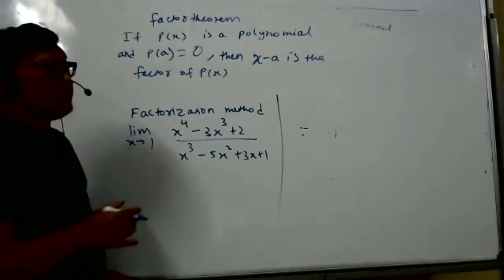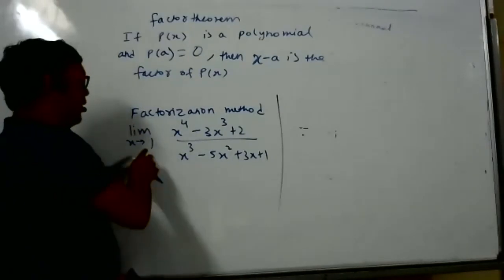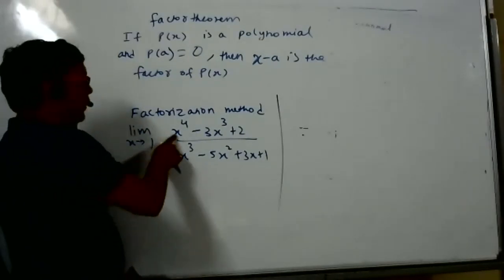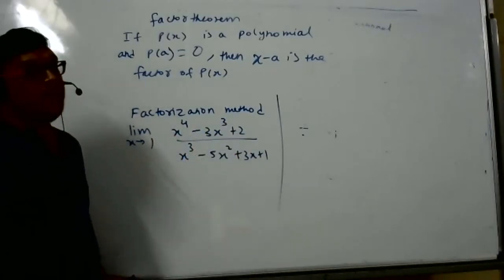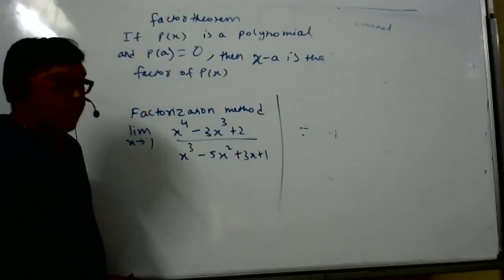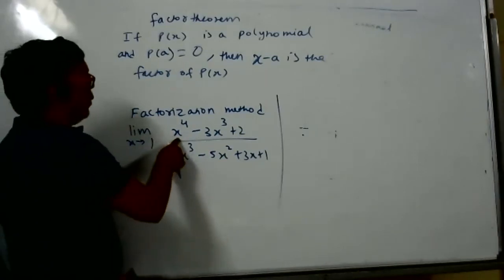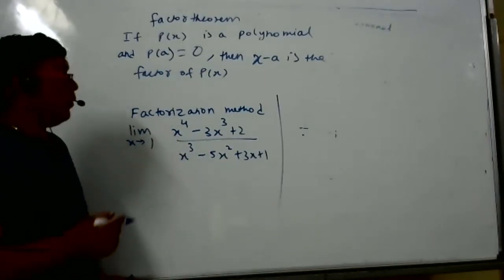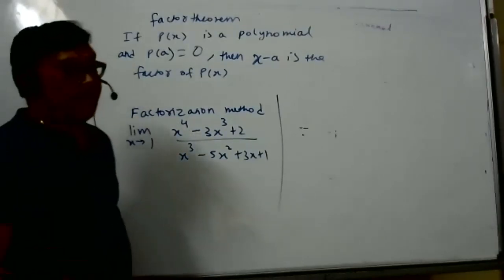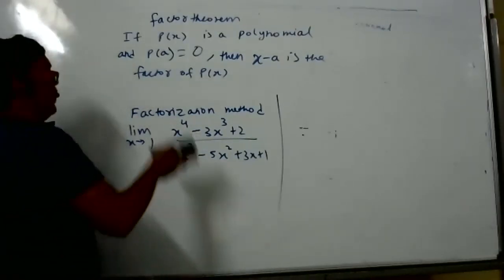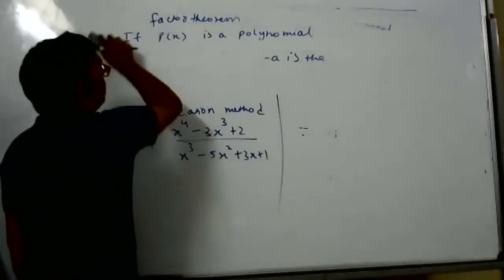Now why am I teaching this? Because it is needed here. See here, in the numerator, if you put 1, is that polynomial going to become 0? Yes, sir. So if you put 1, it becomes 0. So x minus 1 is a factor. So divide this by x minus 1.